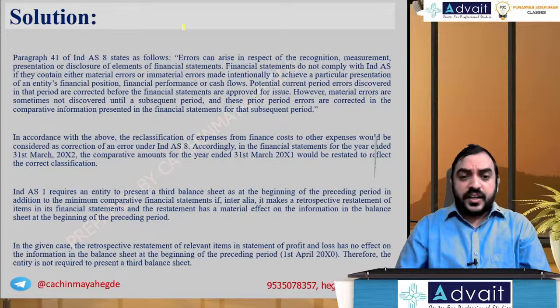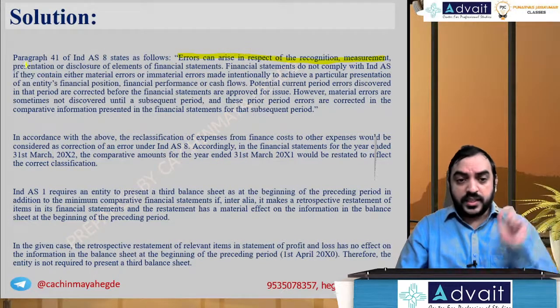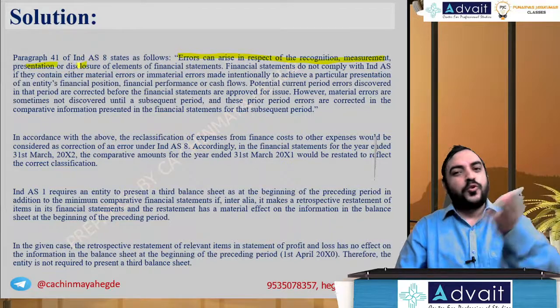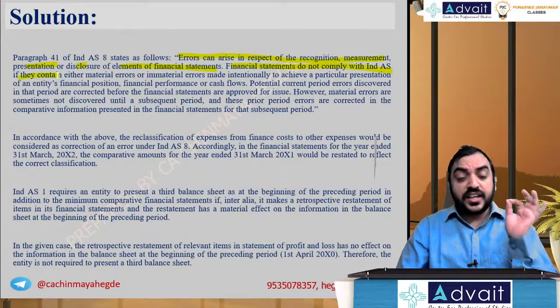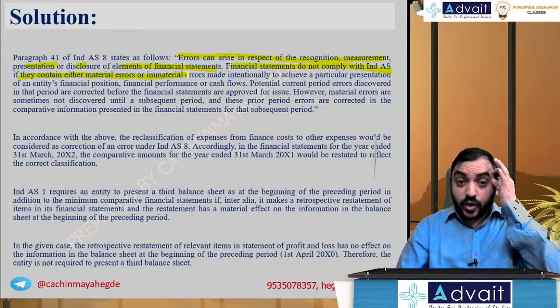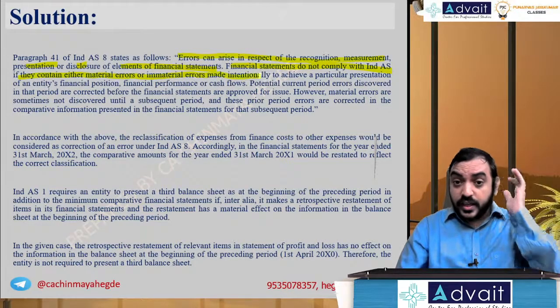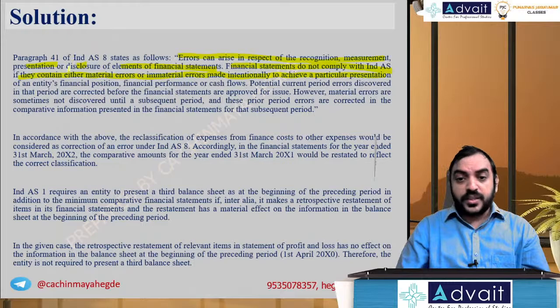Para 41 of Ind AS 8 states as follows: errors can arise in respect of recognition, measurement, presentation, or disclosure. Obviously, those are the four components of standards. Financial statements do not comply with Ind AS if they contain material errors, or immaterial errors made intentionally to achieve a particular presentation of an entity's financial position, financial performance, or cash flows.